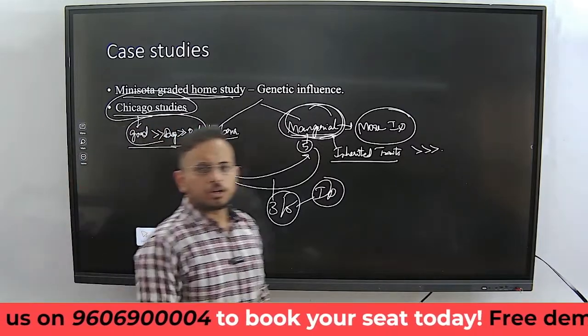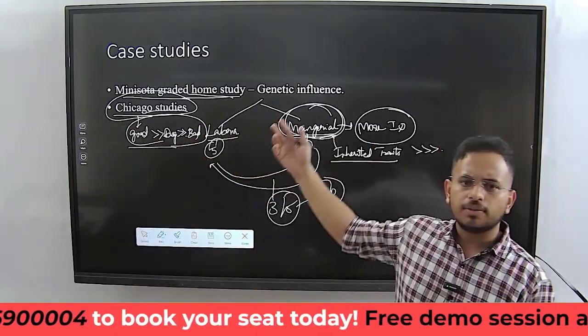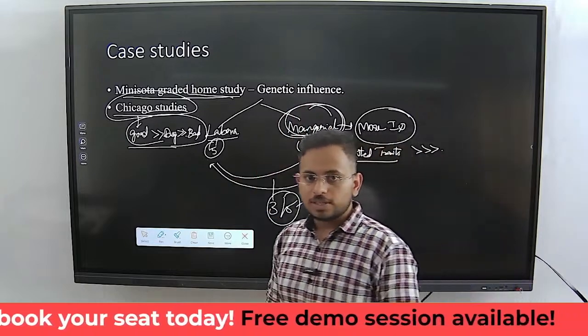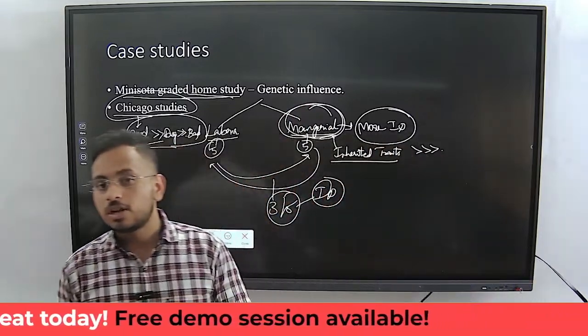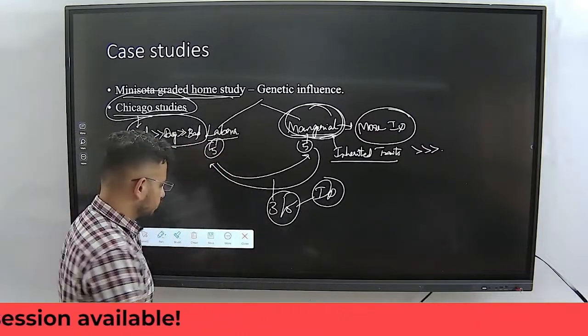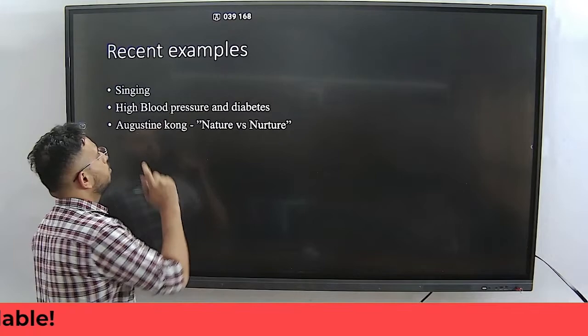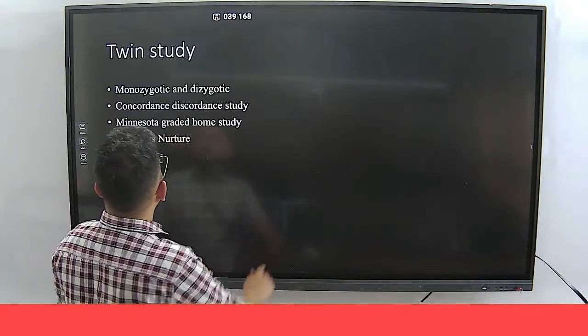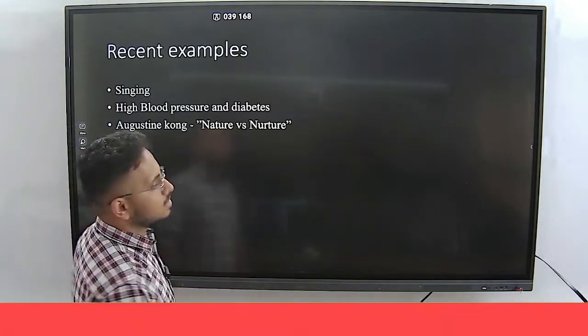So these are the two important case studies that were conducted, Minnesota and Chicago, which prove that the nature and nurture debate is very, very true. This is a very important case study to understand nature versus nurture.